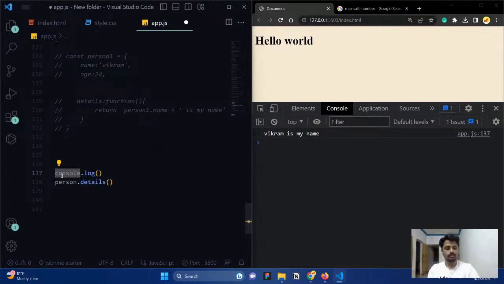Why are we coming up with this term? Because everything is built on objects only. If you are taking a string, that is also an object. If you are taking a number, that is also an object. Everything is built by objects, but they are derived as string, they are derived as numbers, like that. Same like that, this console is also an object, and it has so many methods.